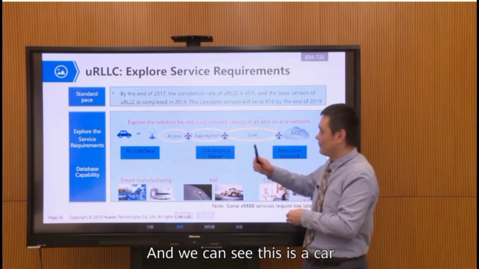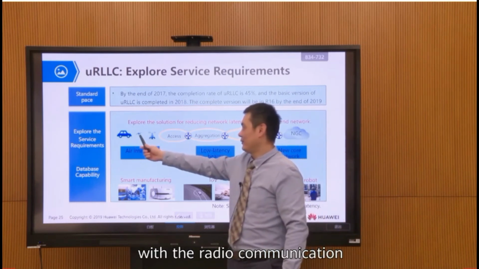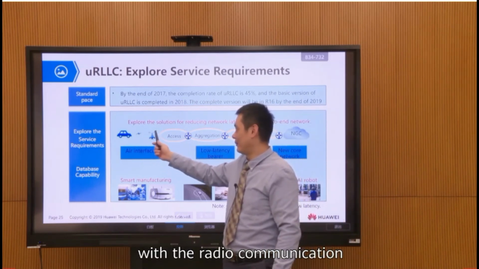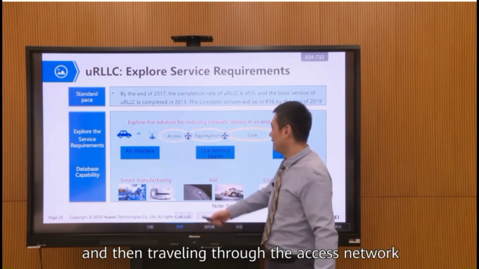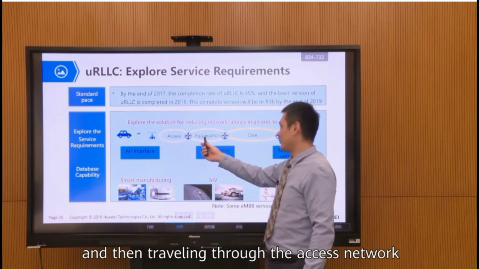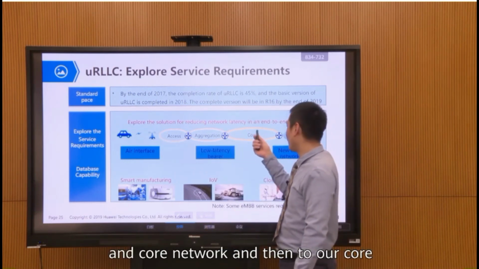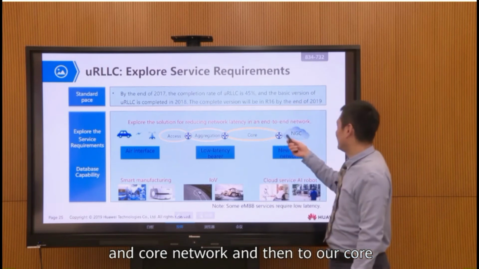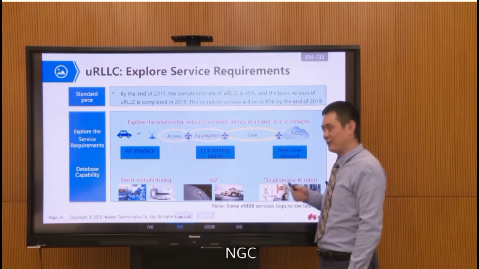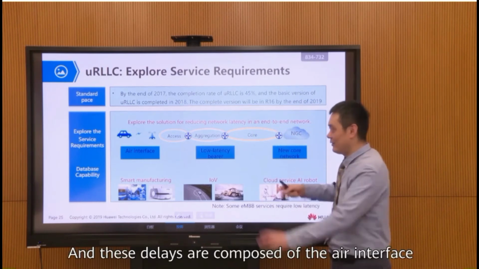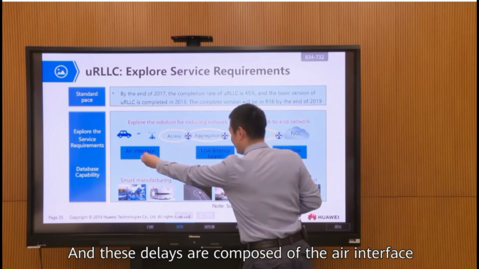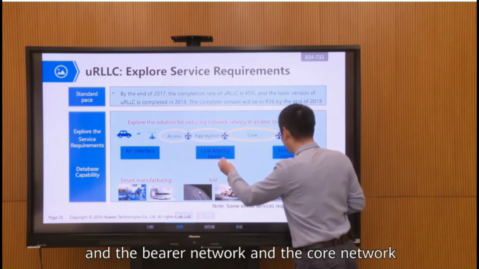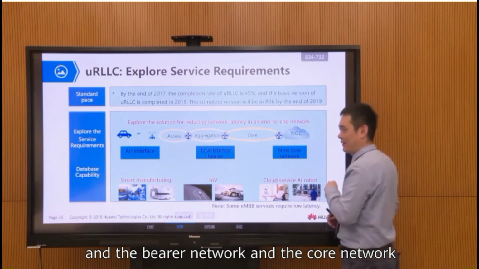You can see that this is the car, using radio communication to our base station, and then traveling through the access network, aggregation network, and core network, and then to our next generation core. This delay is composed of the air interface, the bearer network and the core network.